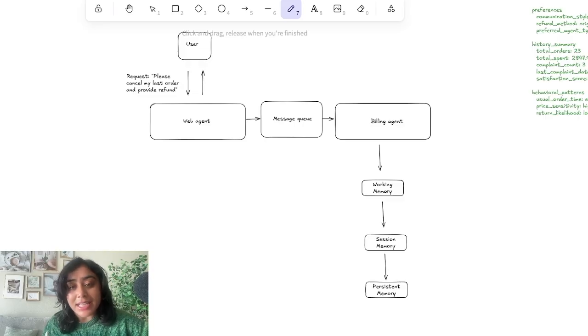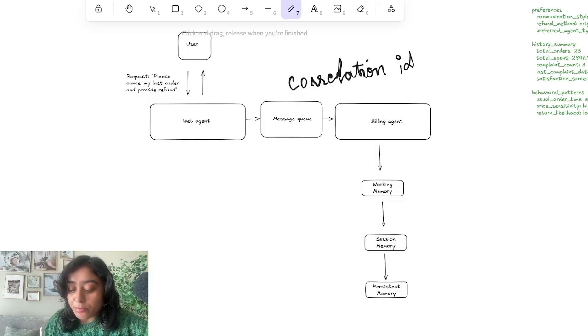The billing agent accepts requests one by one from the message queue from different agents. In our case, this is our particular request from this web agent. So how would this billing agent determine that this request was sent by this particular agent about this customer? There's something known as a correlation ID that is used alongside the session ID that we discussed earlier within this message. This correlation ID helps the billing agent determine which web agent or which message it corresponds to.